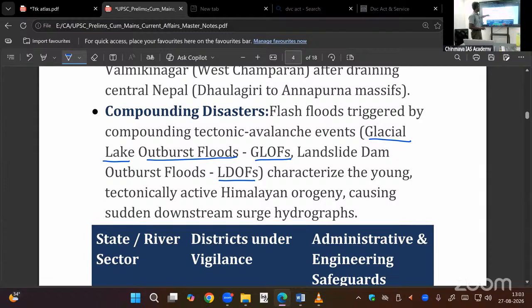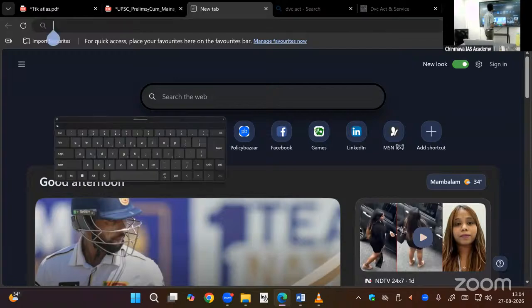If the embankment of that lake breaks due to plate tectonic movement, earthquake, then a flash flood, outburst, sudden flood will occur. If you see the videos, you can find. So this has happened. Parichu Lake, 2006, it happened.